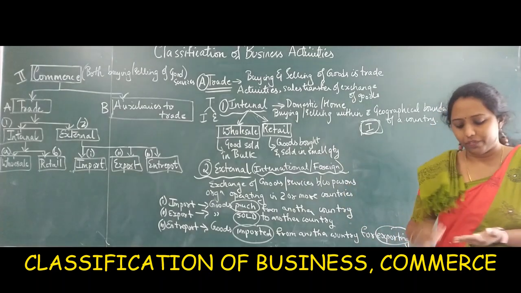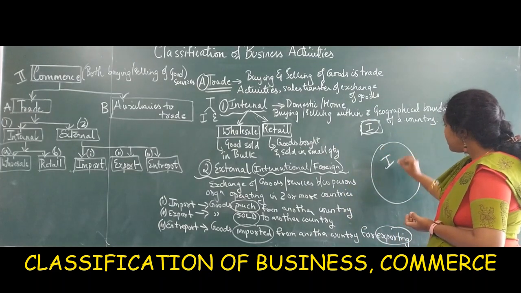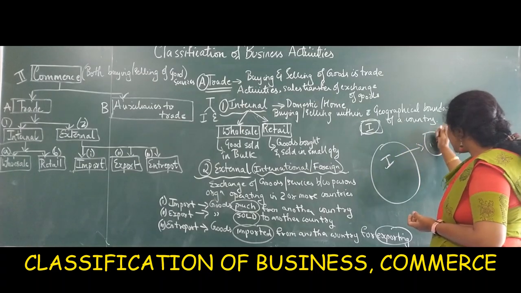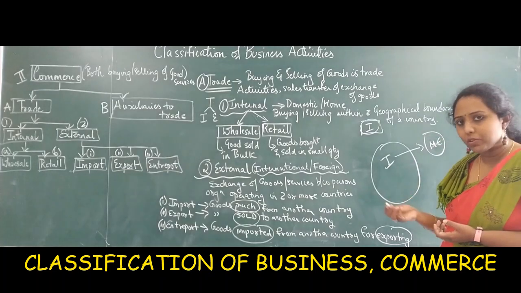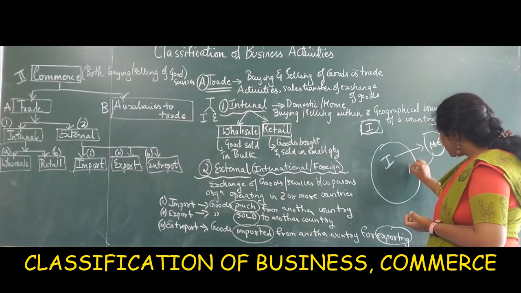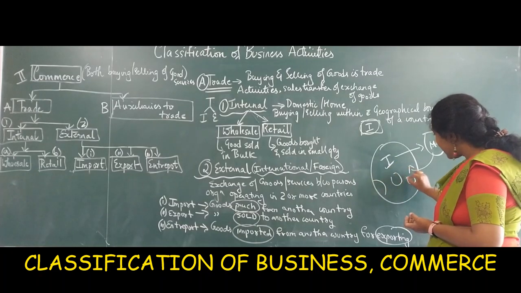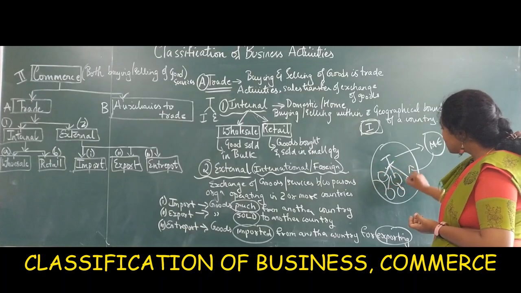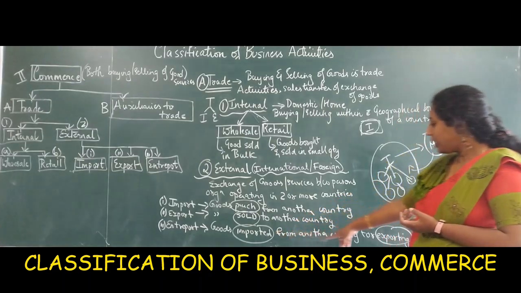Okay, so this is India. Let's take the Middle East. From the Middle East you ask them to give petrol to you, so they are sending petrol to you. In India you have other states, and to these states you are exporting it. So what is entrepot trade? Goods imported from another country.